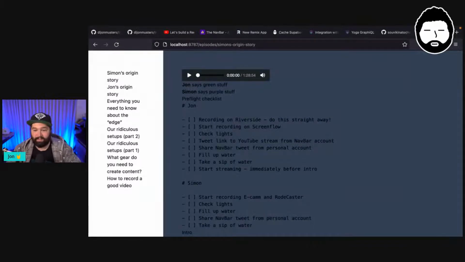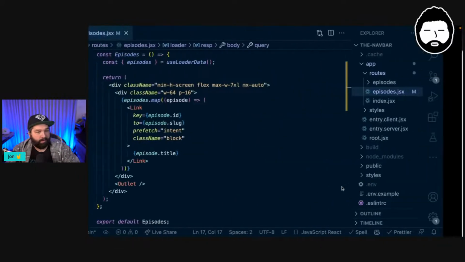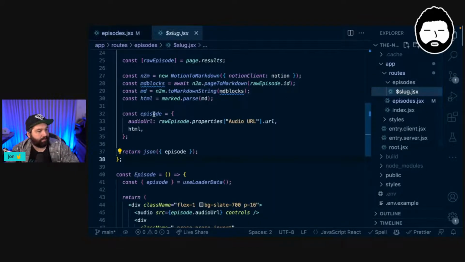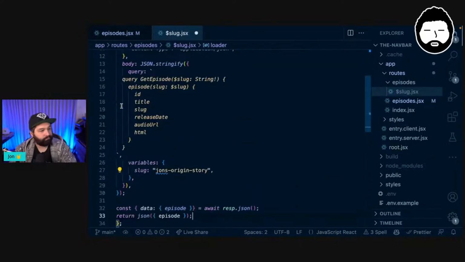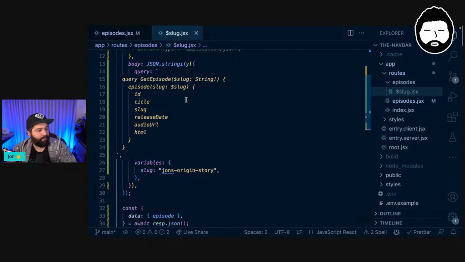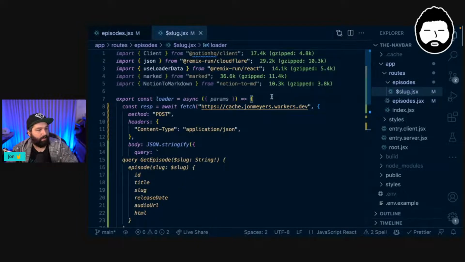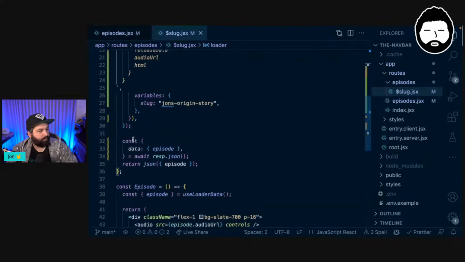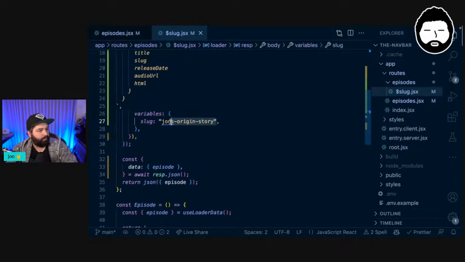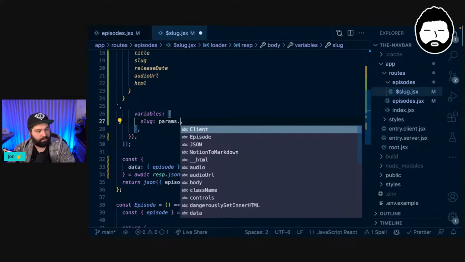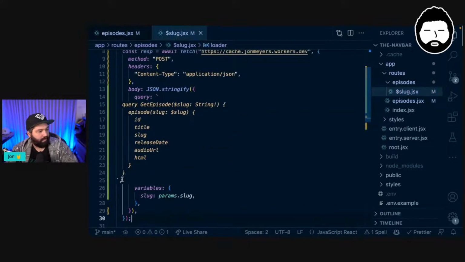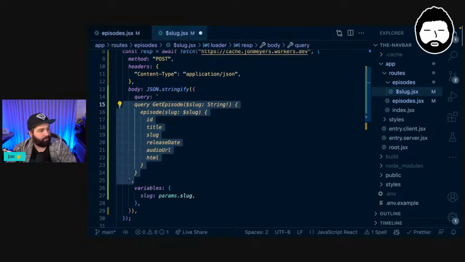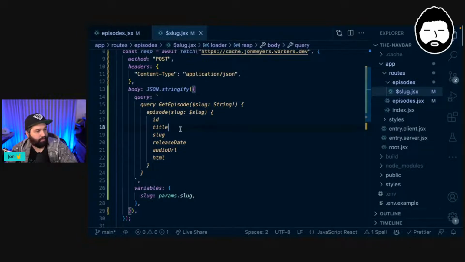Let's see how long it takes if we refactor this as our GraphQL query. So over here in episodes and then slug, we can get rid of all of this stuff here and instead replace it with this stuff here. Actually, we still need to get the slug out of the params, don't we? This will be params.slug. And again, I just have to fix up the indentation. I don't know why Prettier can't work it out.